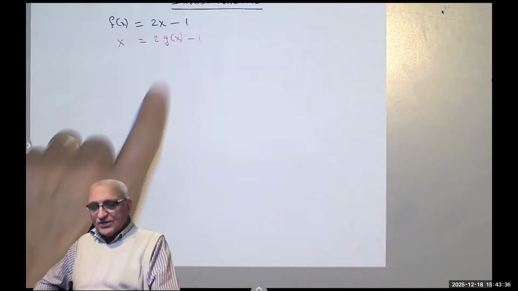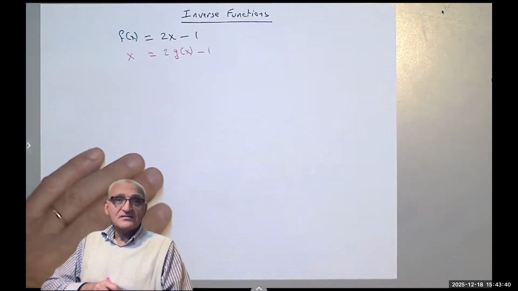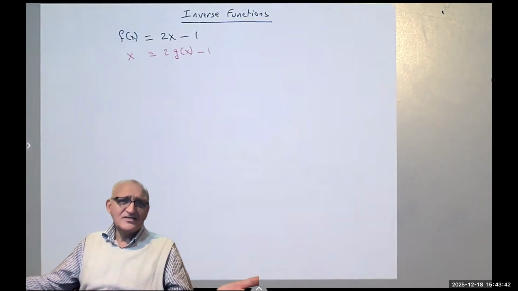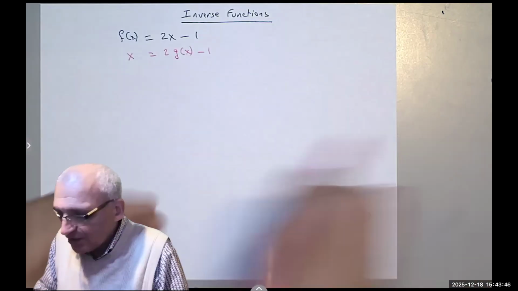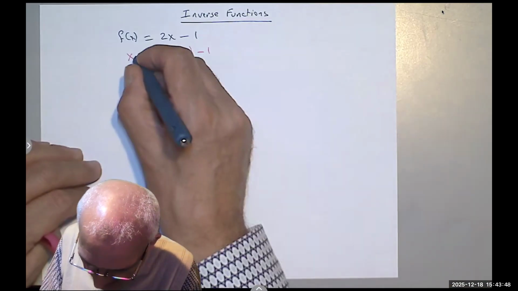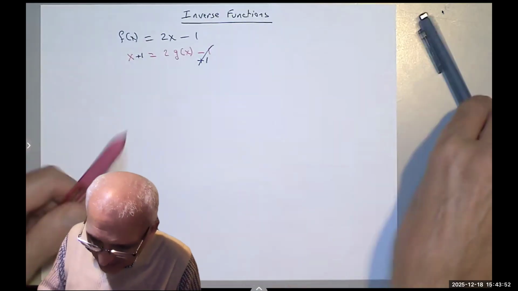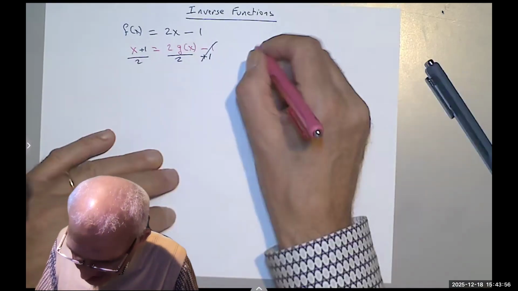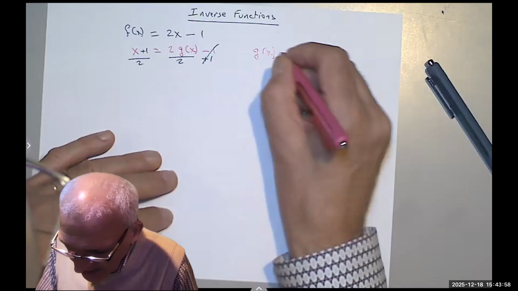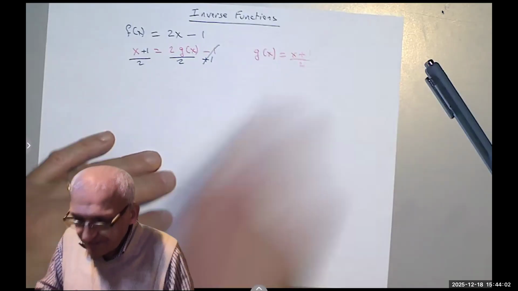And now I want you to give me an equation for g of x. Wow, so easy, right? I want g of x by itself. So what do we do first? We add 1 to both sides. And then we divide by 2 both sides. And you can see that g of x equals x plus 1 over 2.